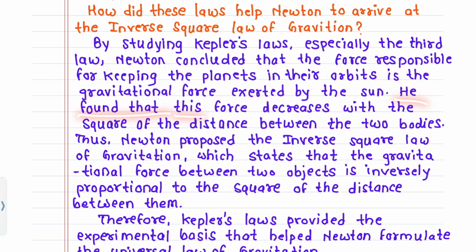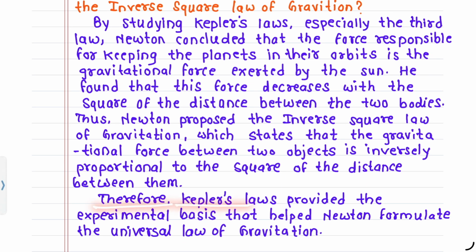He found that this force decreases with the square of the distance between the two bodies. Thus, Newton proposed the inverse square law of gravitation, which states that the gravitational force between two objects is inversely proportional to the square of the distance between them. Therefore, Kepler's laws provided the experimental basis that helped Newton formulate the universal law of gravitation.